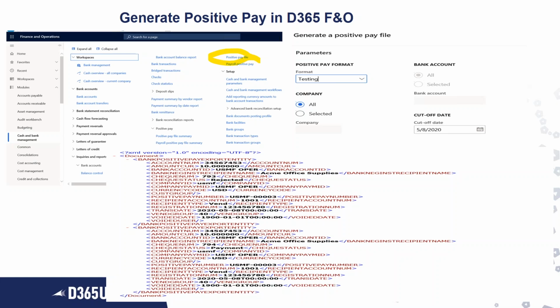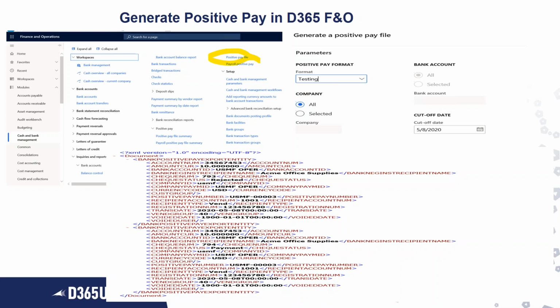In all the companies, whatever check you had run, you can select a cutoff date and you will get all the details. And to see the records, you can go to cash and bank management, inquiries and report, positive pay, and positive pay file summary.